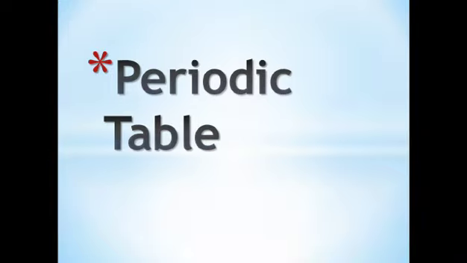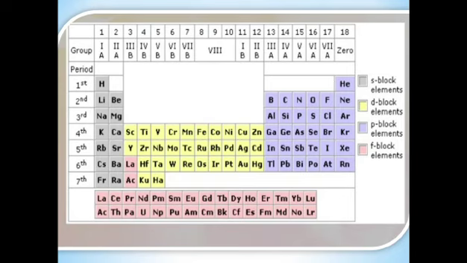The name of the chapter is Periodic Table, and today we will study the halogens. This is a modern periodic table. On the right side of the periodic table are non-metals, and on the left side are metals. Towards the right side, this is the 7th group, and the members of the 7th group are called halogens. They are fluorine, chlorine, bromine, iodine, and astatine.